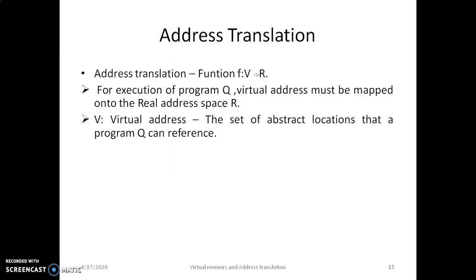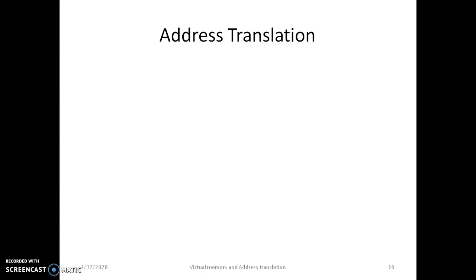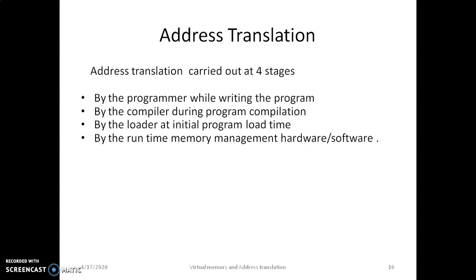What do we mean by address translation? The virtual address stored in the virtual memory for a given program Q must be mapped onto the real address space R. V is the virtual address space, which indicates the set of abstract locations that a program Q can reference. R is the fixed physical storage locations in memory unit M. Next we'll consider the stages.